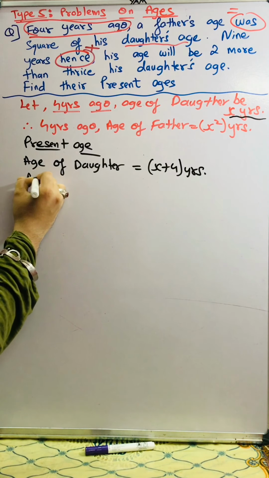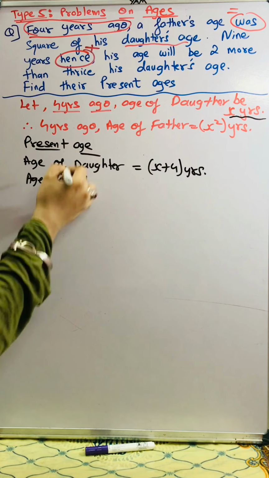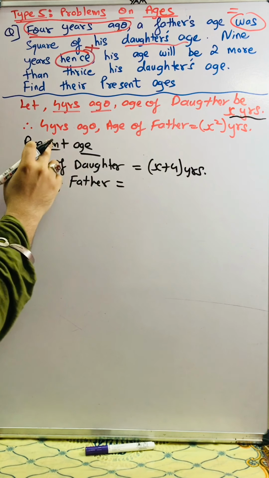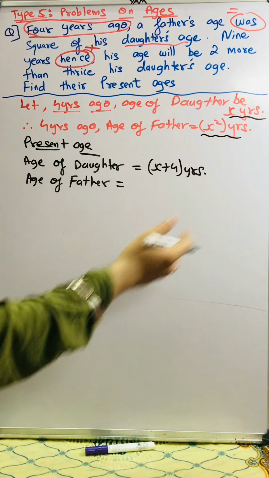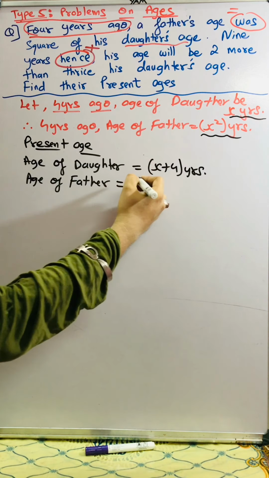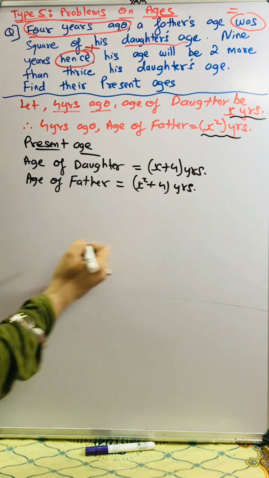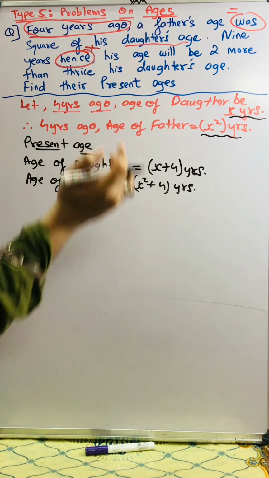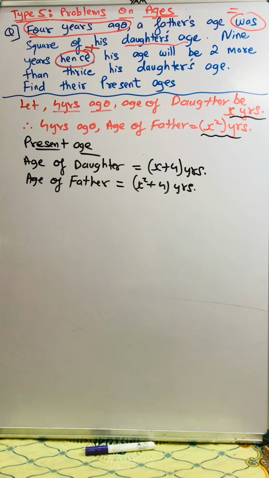Similarly now, age of father. Of course, under the title of present age, age of father. 4 years ago, he was X square years. So now at present, I have to just do plus 4. So X square plus 4 years. Oh, amazing. We got the ages of daughter and father from 4 years ago. We got the present ages of daughter and father. Now coming to the point.